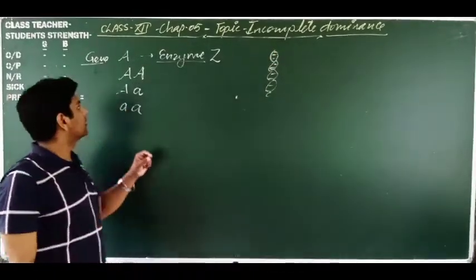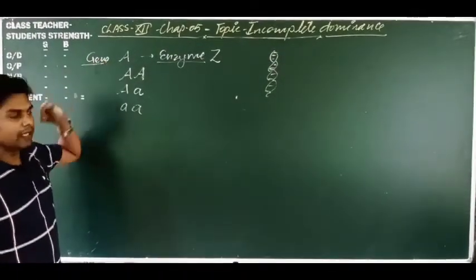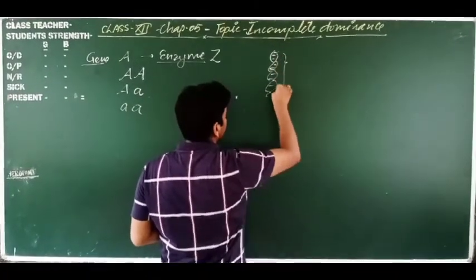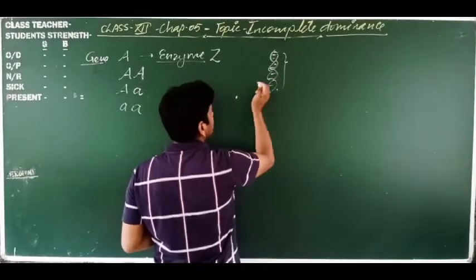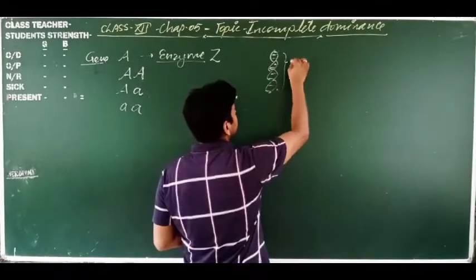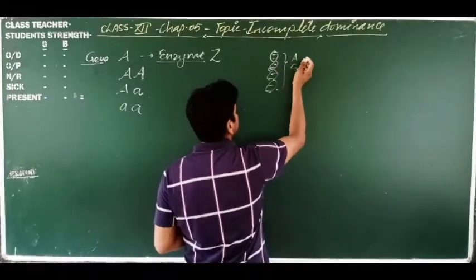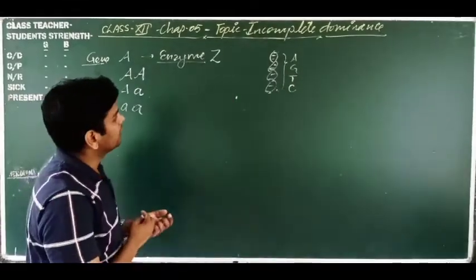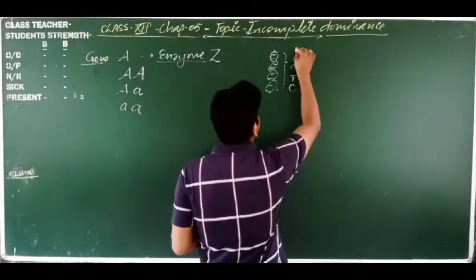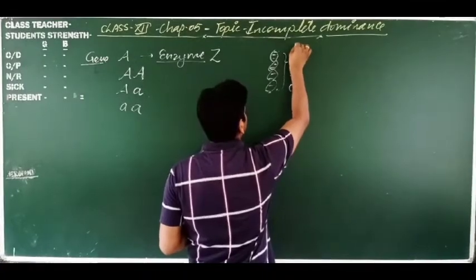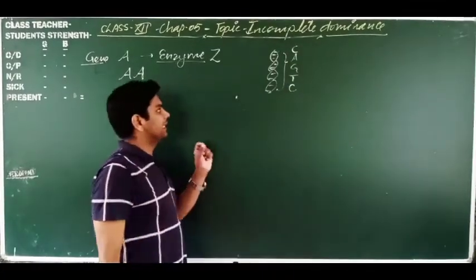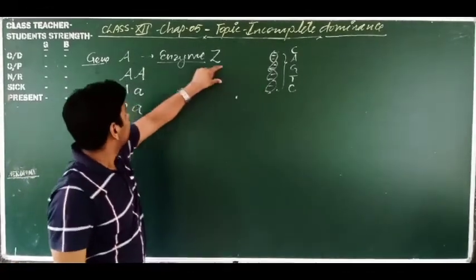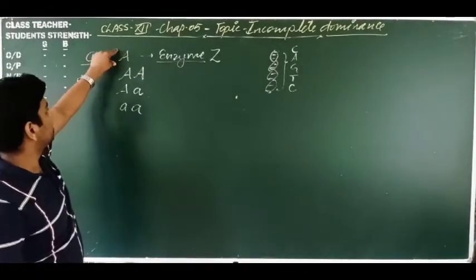Suppose the nucleotide sequence present is A, G, T, C, A, G, T, C, and C, A, G, T, C. This is the sequence of DNA which makes this gene A.